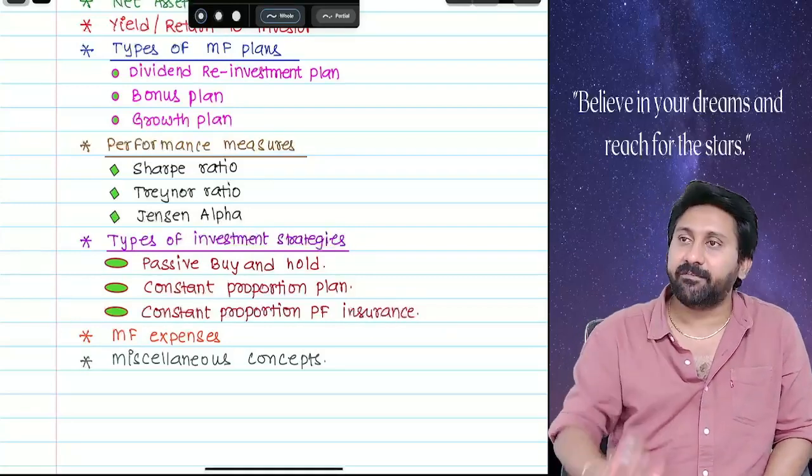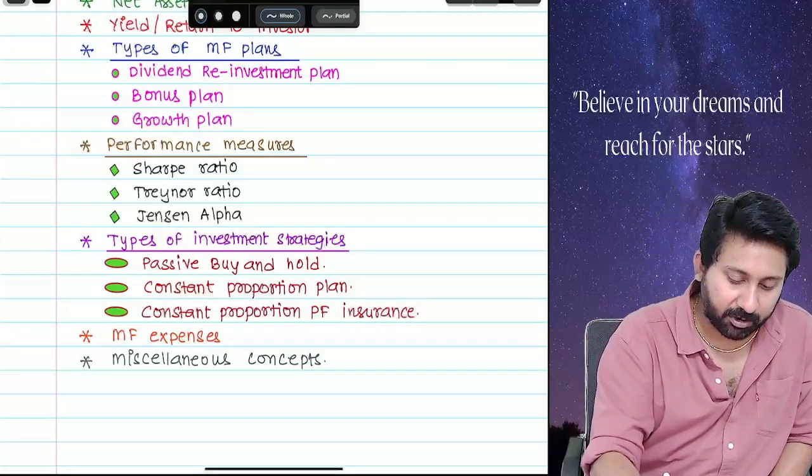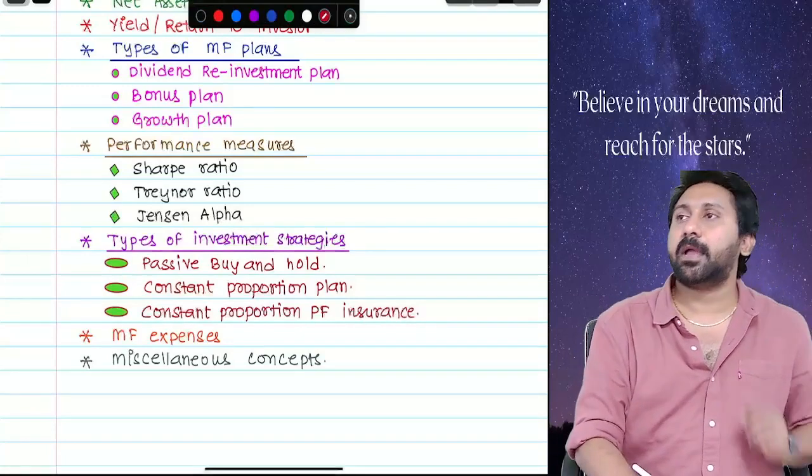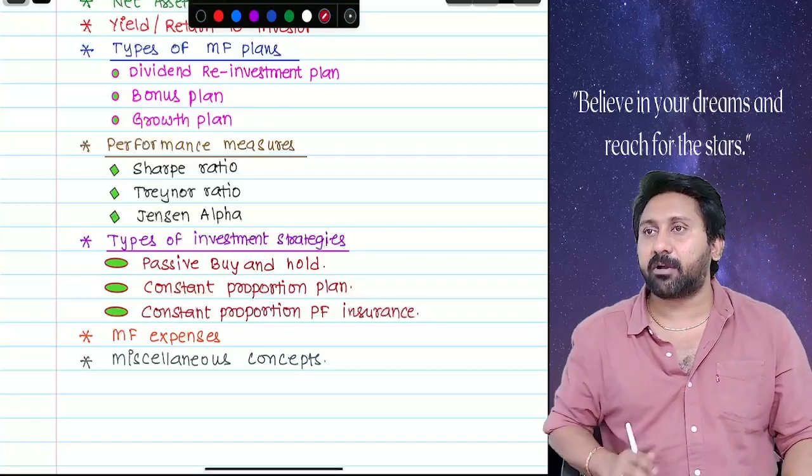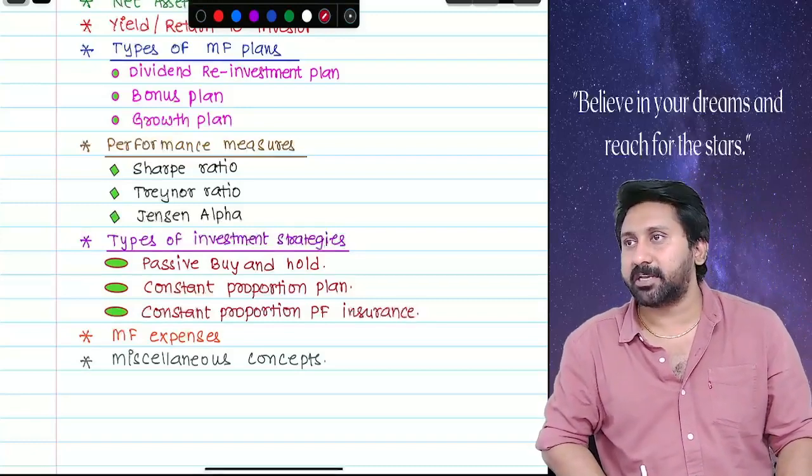These are all various topics applicable in this chapter called mutual funds. As I said already, this chapter will account for around 4 to 10 marks in the exam.